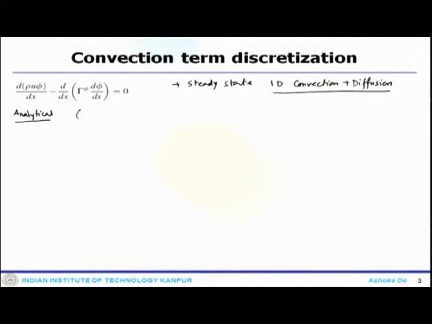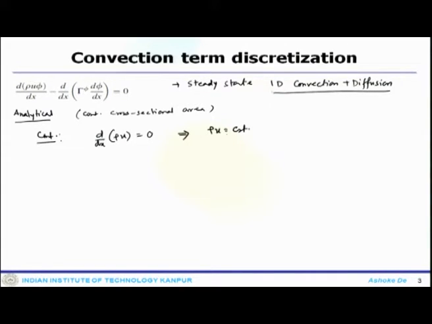If you have a constant cross-sectional area, then the continuity equation, or mass conservation equation, can be written as d(rho u)/dx equals 0, which implies rho u is constant.